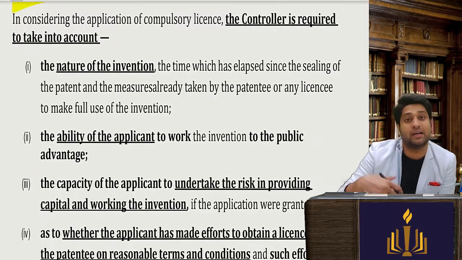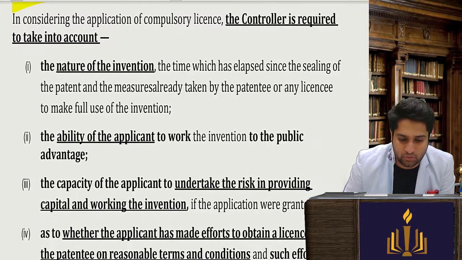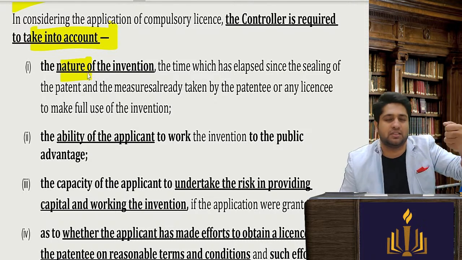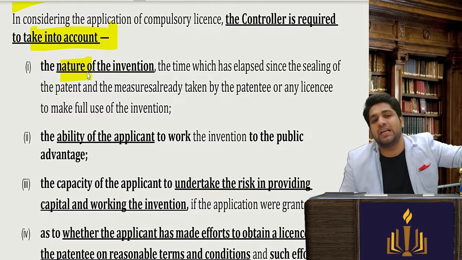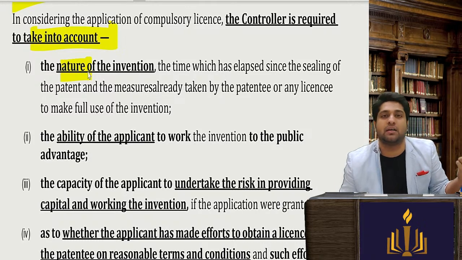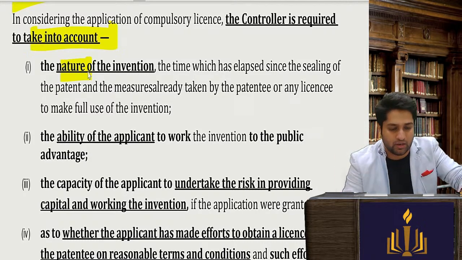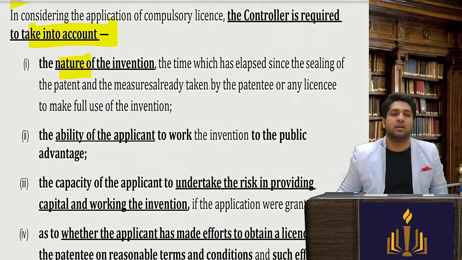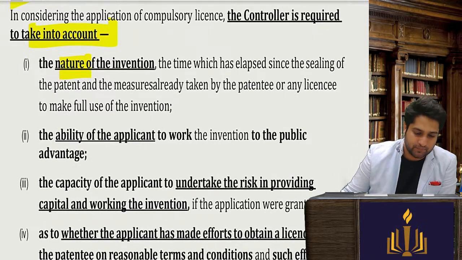Now while granting this license, the controller will look at what is the nature of the invention, whether it is medicines. Mostly it will be granted for medication and health reasons only. Okay, or something like food, etc., where there might be a shortage.